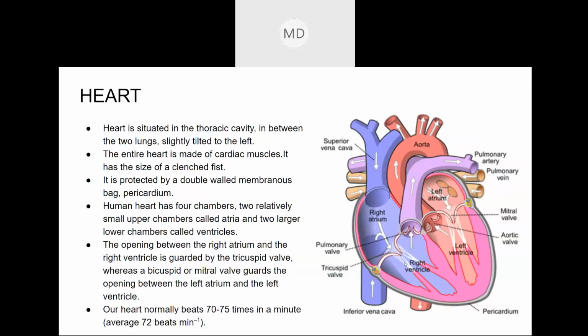So this deoxygenated blood present here will go out of the pulmonary artery to the lungs. Then the pure blood, the oxygenated blood from the lungs, will come through the pulmonary vein to the left atrium. The deoxygenated blood goes from the right ventricle to the lungs through the pulmonary artery, and the oxygenated blood comes through the pulmonary vein from the lungs to the left atrium.